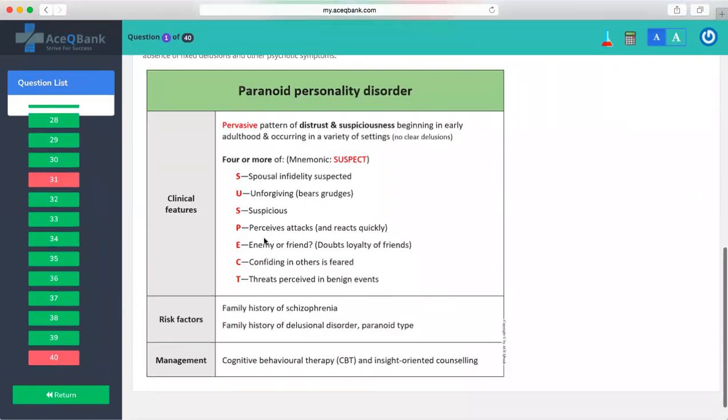Paranoid personality: a pervasive pattern of distrust and suspicion beginning in early adulthood and occurring in a variety of settings. Risk factors are a family history of schizophrenia, delusional disorder, or paranoid personality, and the treatment is CBT. Always remember in personality disorders, never give any medication. You have to bring insight into the patient.